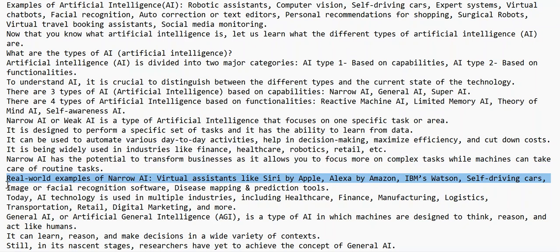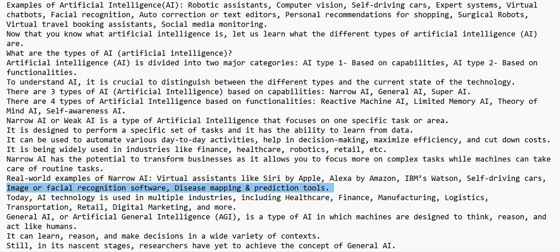Real-world examples of narrow AI: virtual assistants like Siri by Apple, Alexa by Amazon, IBM's Watson, self-driving cars, image or facial recognition software, disease mapping and prediction tools. Today, AI technology is used in multiple industries, including healthcare, finance, manufacturing, transportation, retail, digital marketing, and more.